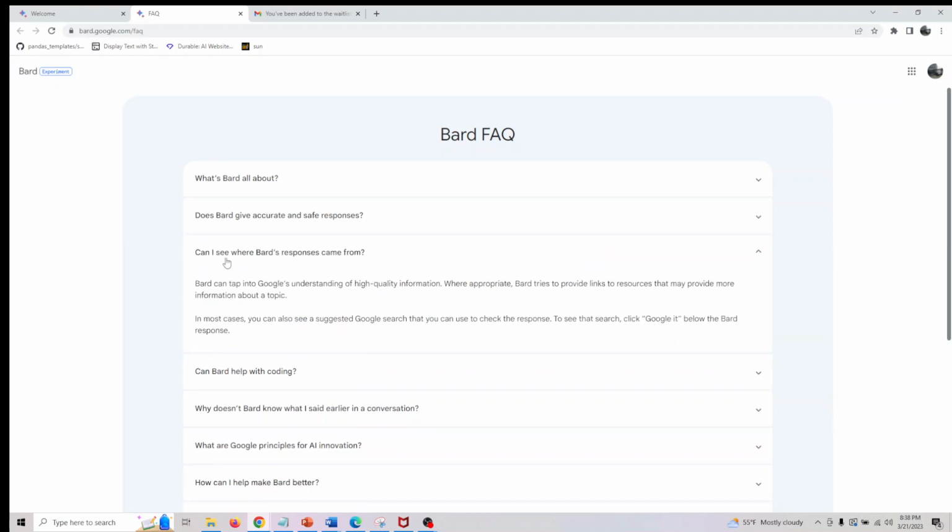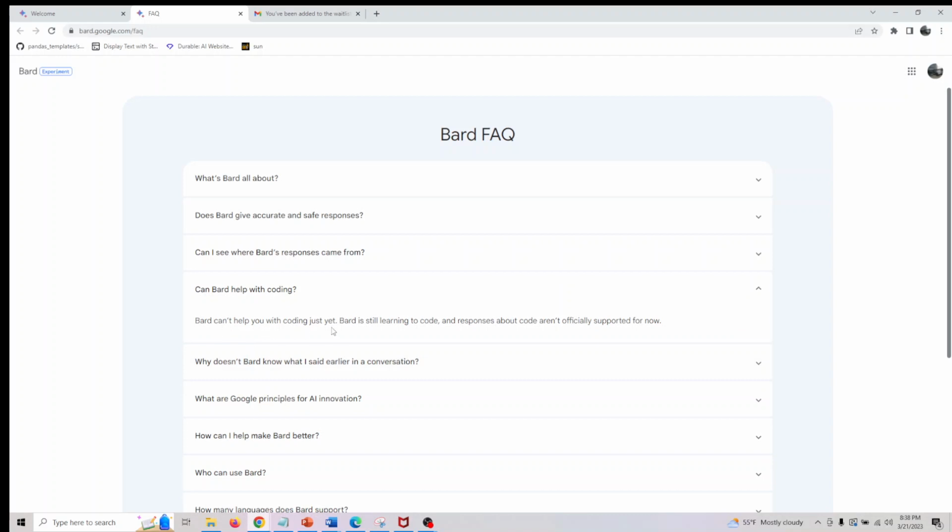After this, it also provides you the sources where the information came from. And it can't help you in coding. So what ChatGPT can do at the moment, Bard can't. It won't provide you with coding answers for the moment.